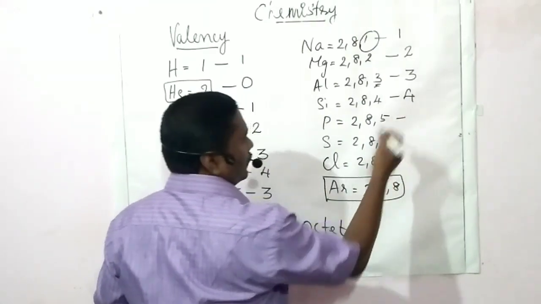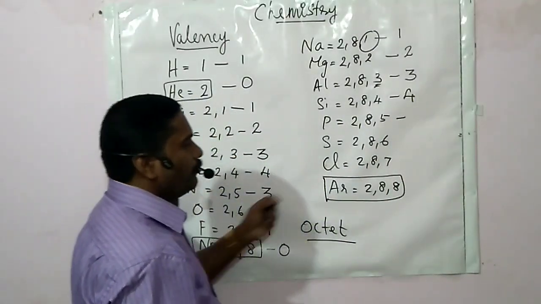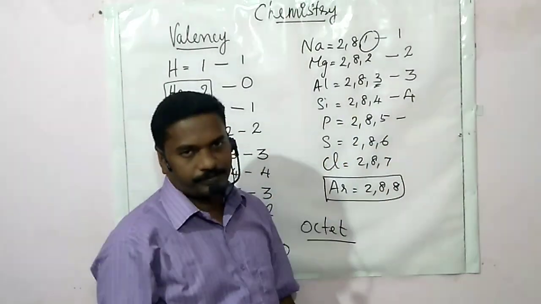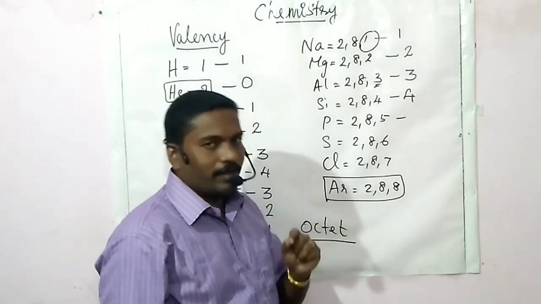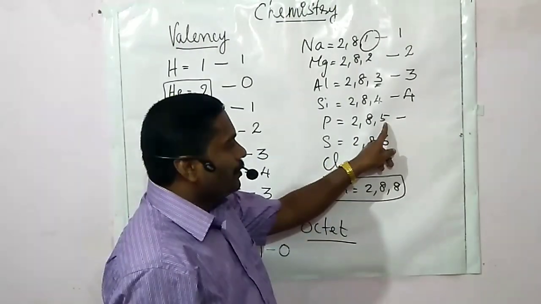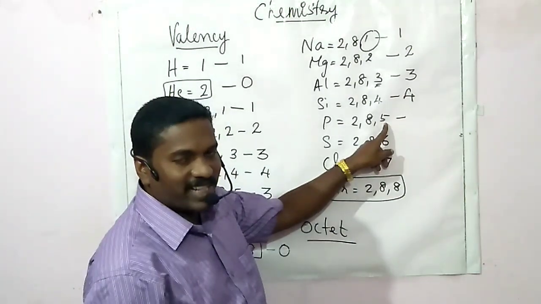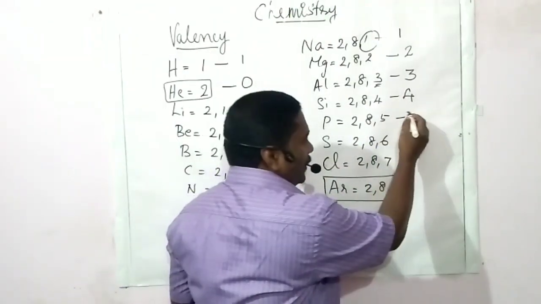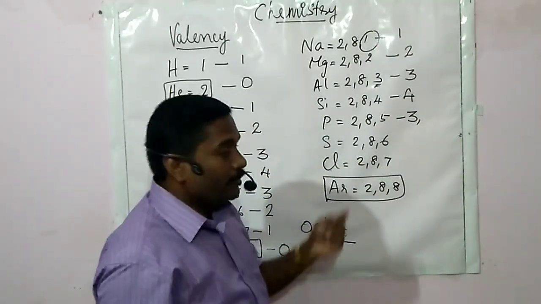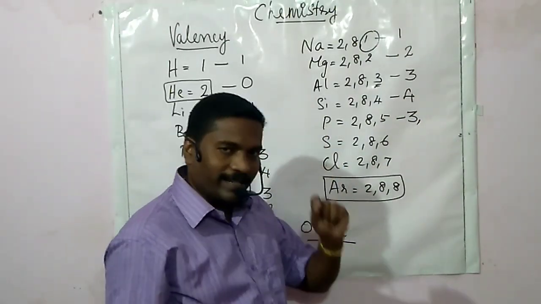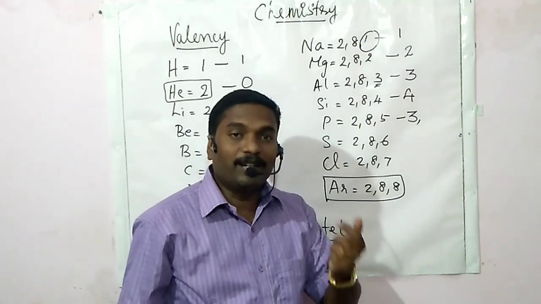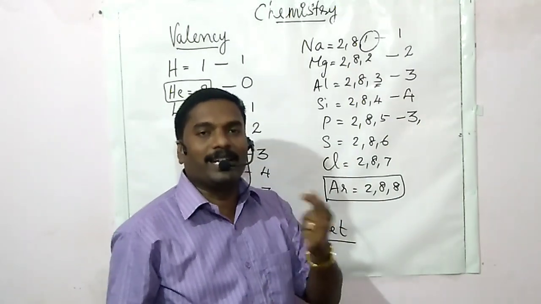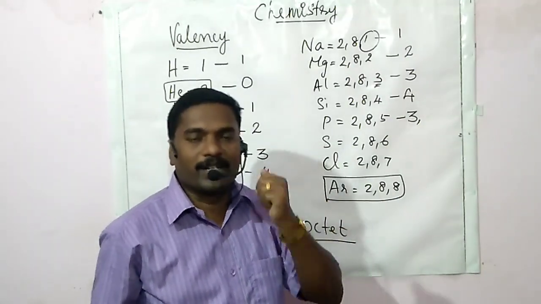In phosphorus, there are 5 valence electrons. As we know, when it is 5, it will accept 3 more electrons. Similarly, phosphorus has another tendency to donate the 5 electrons to attain the nearest noble gas configuration.